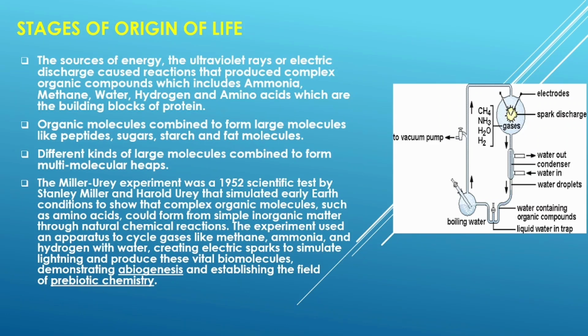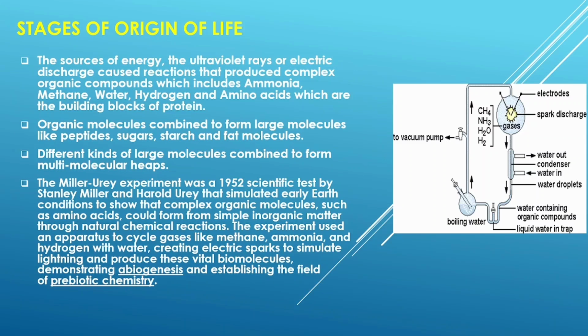Stages of origin of life. The sources of energy, the ultraviolet rays or electric discharge, cause reactions that produce complex organic compounds, which include ammonia, methane, water, hydrogen and amino acids, which are the building blocks of protein. Organic molecules combine to form large molecules like peptides, sugar, starch and fat molecules. Different kinds of large molecules combine to form multimolecular heaps.